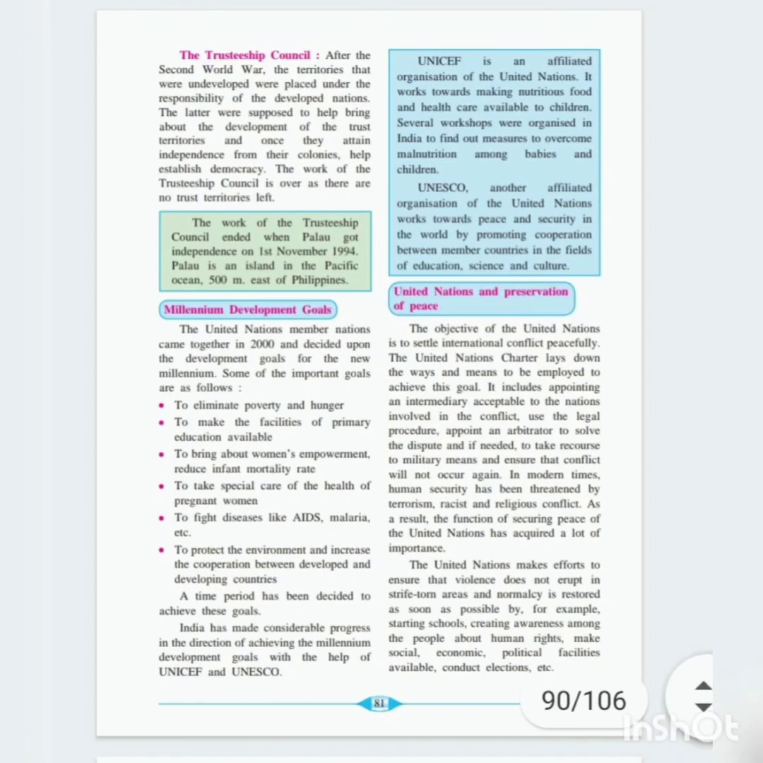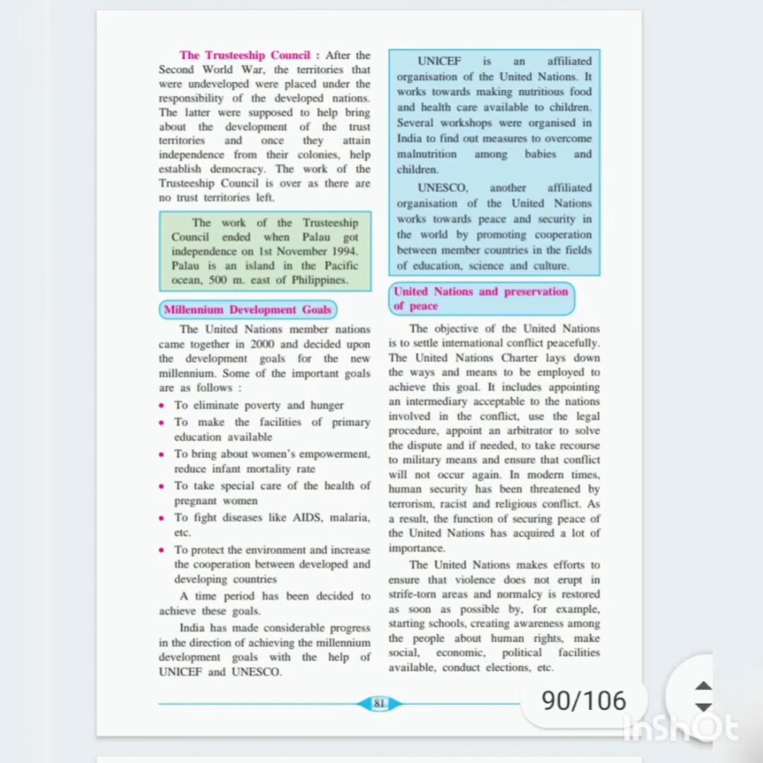In modern times, human security has been threatened by terrorism, racism and religious conflicts. In today's period, the whole world is facing the problem of terrorism. Racism, that is race differences, black and white. And religious conflict based on religion. As a result, the function of securing peace of the United Nations has acquired a global importance.